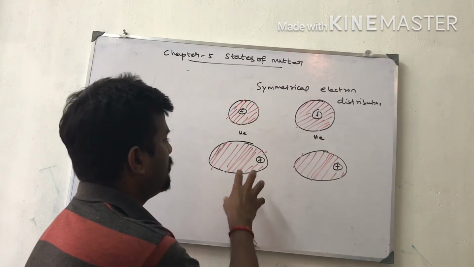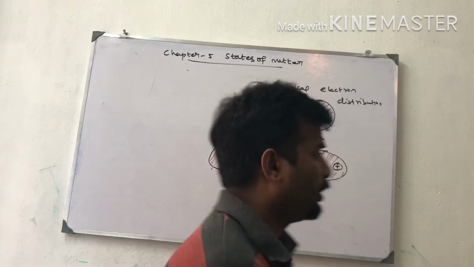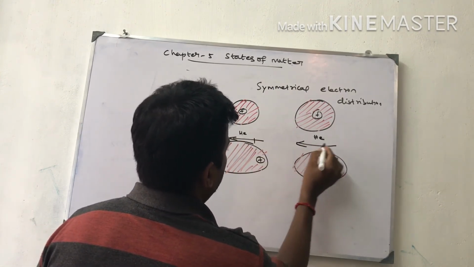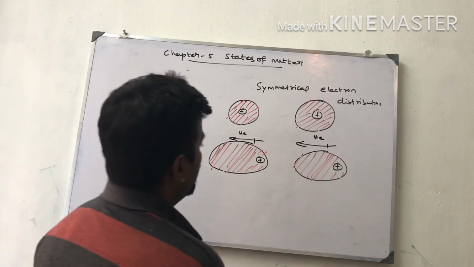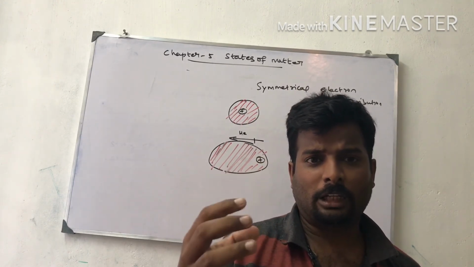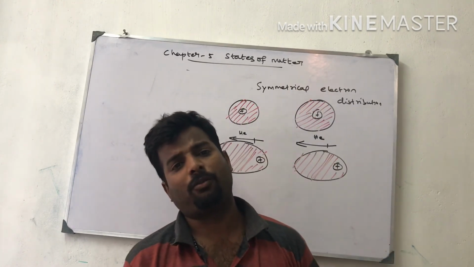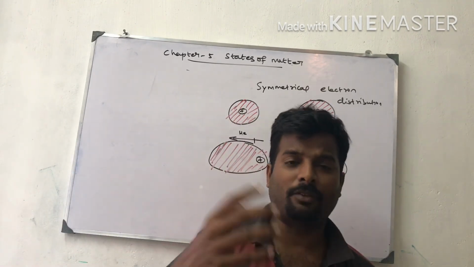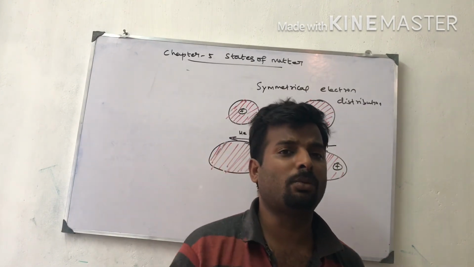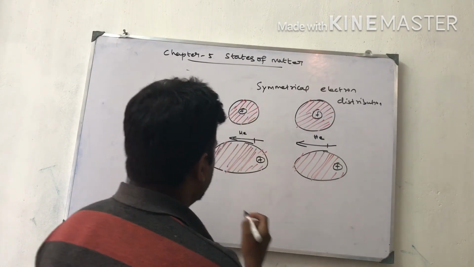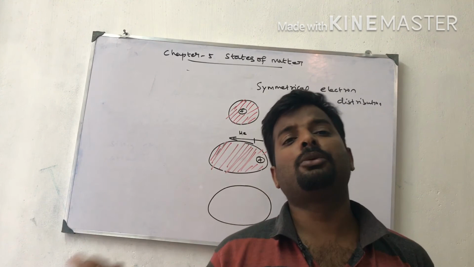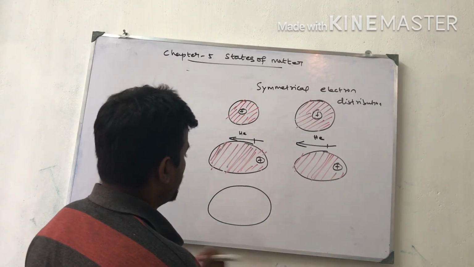So one molecule will approach the other molecule. The dipole moment is positive to negative, and positive to negative, developed here. The electron cloud of one molecule will attract the nucleus of the other molecule. Like that, some attraction is generated between these two molecules. Such molecules are called induced dipole molecules.